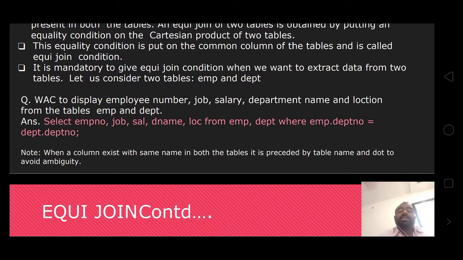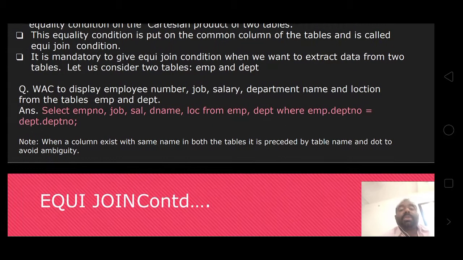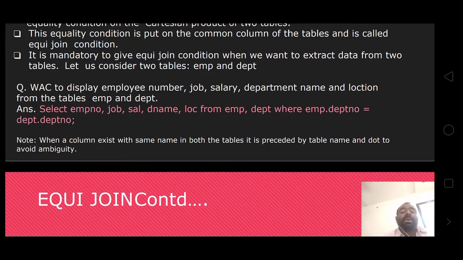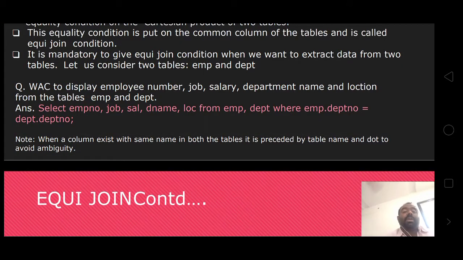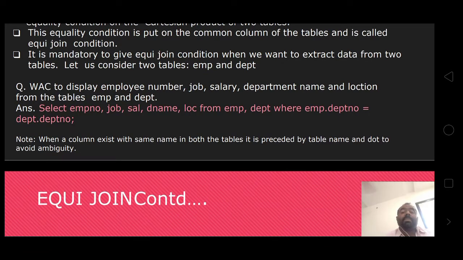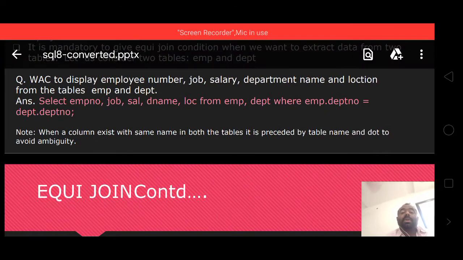The query is: select employee number, job, salary, department number, location from employee, department where employee department number is equal to department department number. Here, when a column exists with the same name in both the tables, it is prefixed by the table name and a dot to avoid ambiguity.